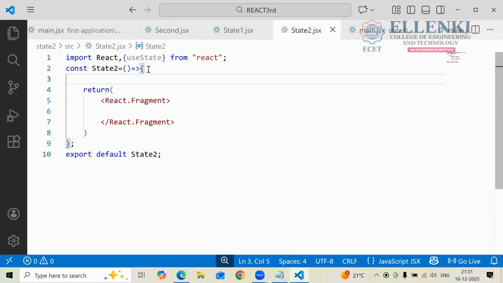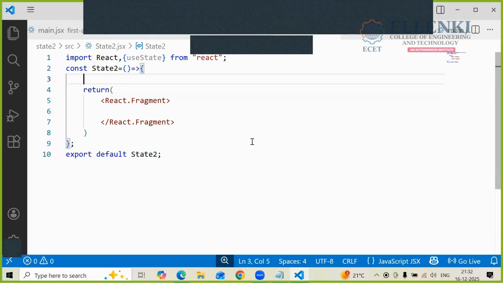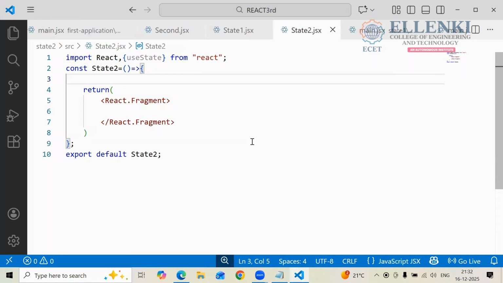Now you are taking some objects and some arrays here. Okay, how are we going to take the array of objects here? So what thing do you have to take here to hold the object data?